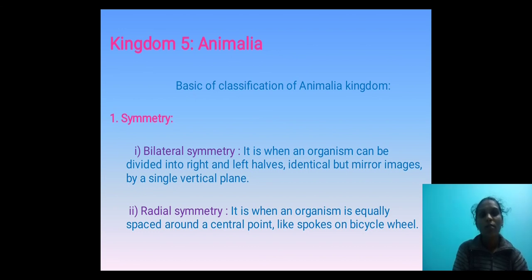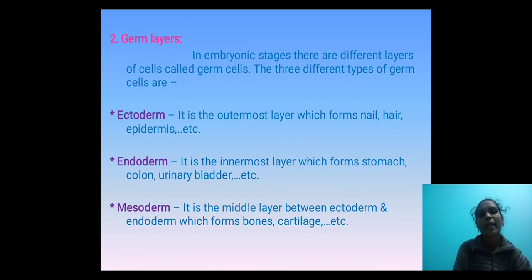Next come to the second basic character, germ layer. How many layers are present in an organism during the embryonic stage? That we call germ layers. Here 3 layers are present in an organism, called ectoderm, endoderm and mesoderm. Ectoderm is the outer covering layer, that we call epidermis. Examples, nail, hair. These are ectoderm, meaning epidermal layers.